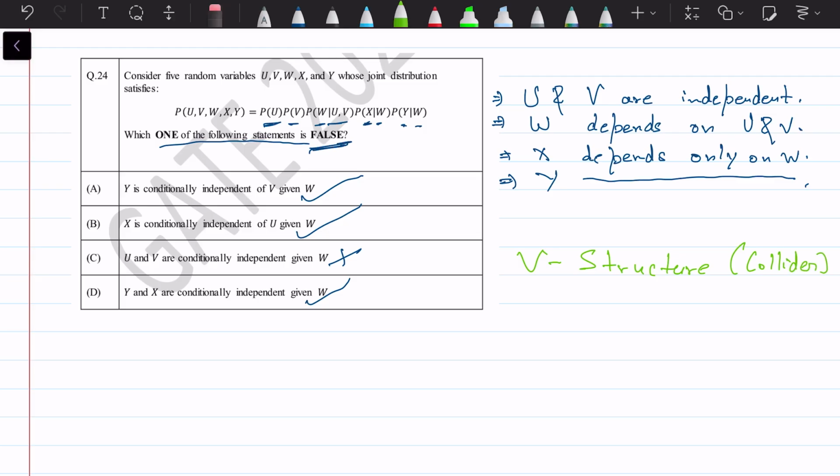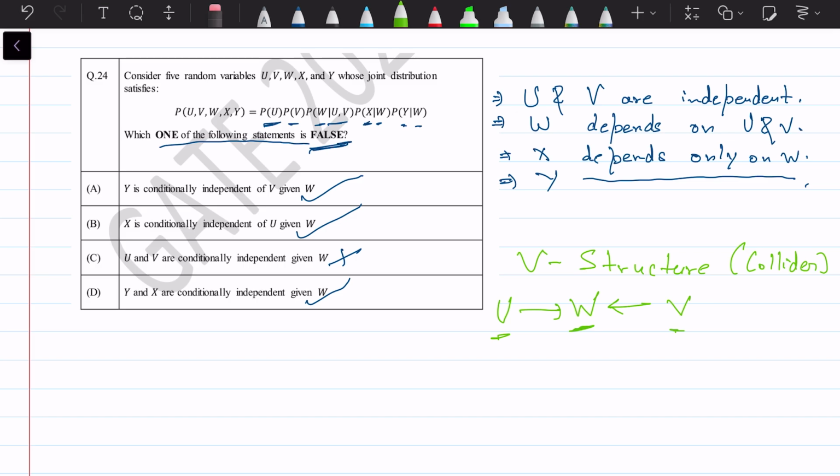Okay, so what happens when there is a common effect, right? U and V are independent, but when they both cause a common effect, that is W. So U is causing this W and V is also causing this W. So given this W, it makes U and V dependent. If W were not there, then U and V are independent. But if we have this common effect that is caused by both U and V, then they are conditionally dependent.